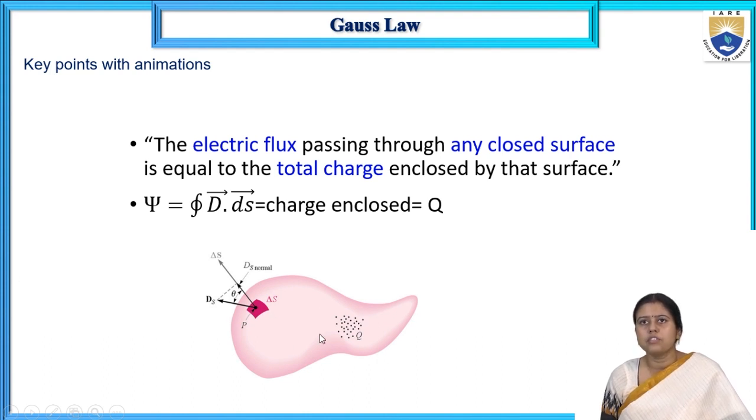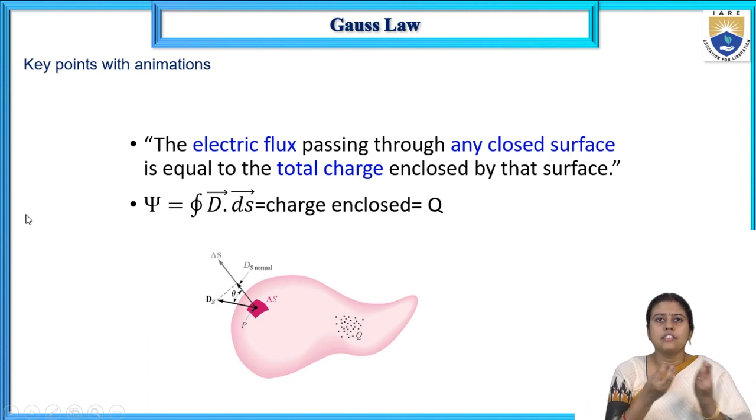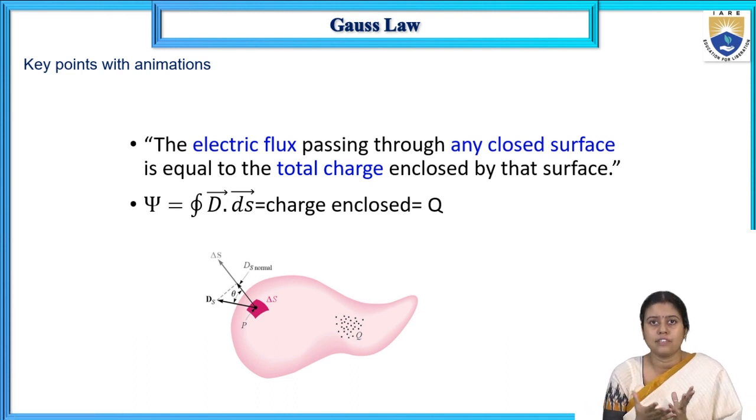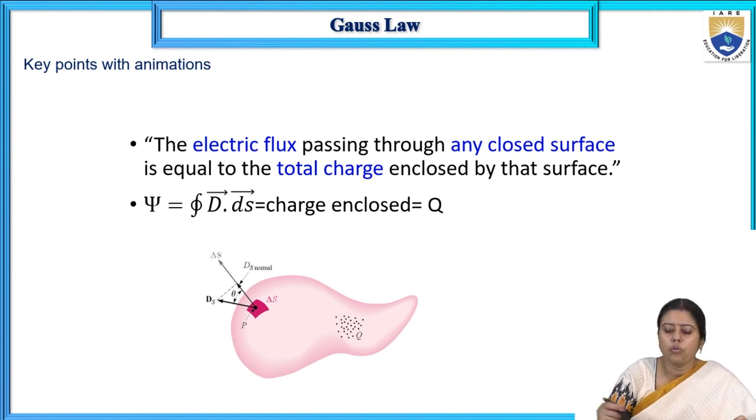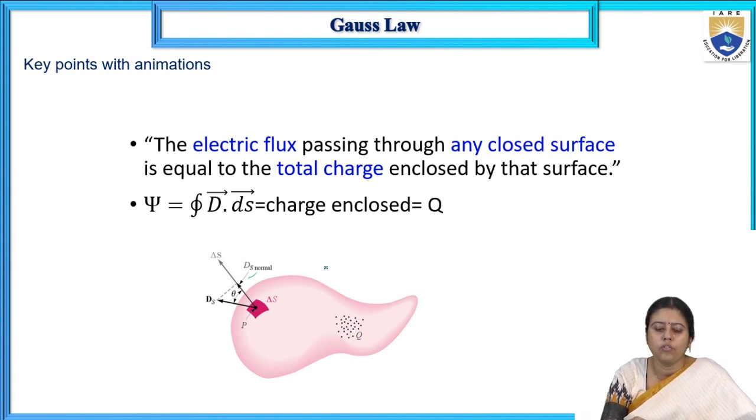So this is a closed surface. This is full of charges. So when there is charge, there is a flux, electric lines of force. And electric lines of force or electric flux per unit area is known as the flux density. So what is told? The electric flux passing through the closed surface is equal to the total charge enclosed.